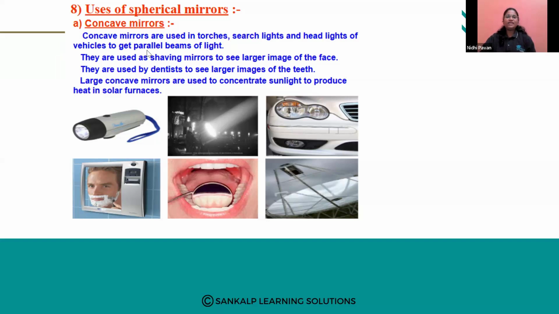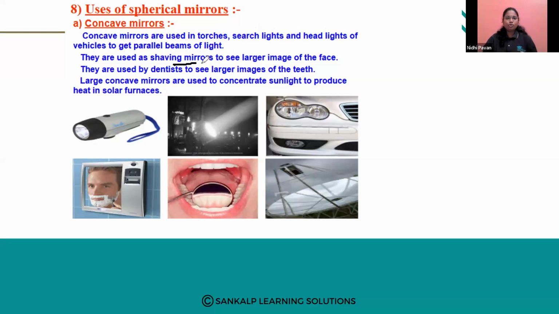When it comes to concave mirrors, what are the uses or applications of concave mirrors? See here, the first one is that concave mirrors are used in torches, searchlights, and headlights of a vehicle to get parallel beams of light. Why are they used in all these? To get parallel beams of light. When rays pass through the focus, we get a parallel beam of light.